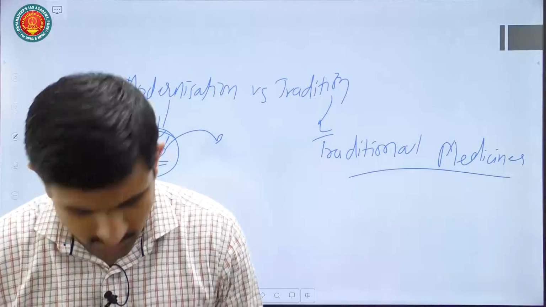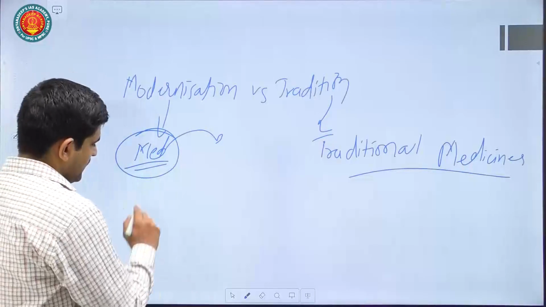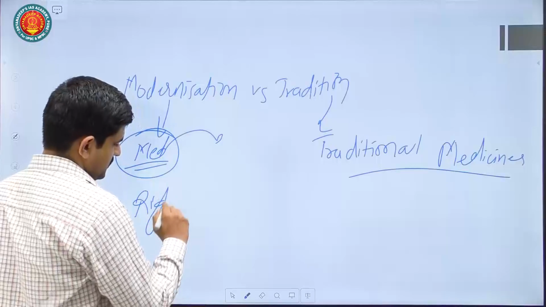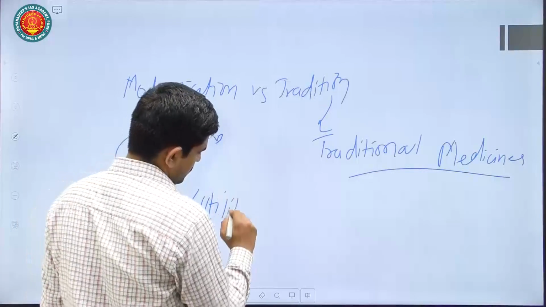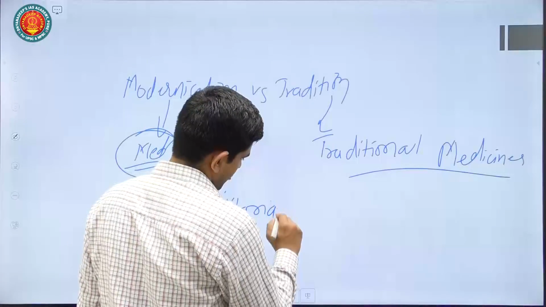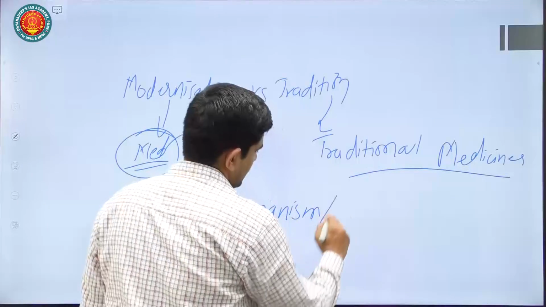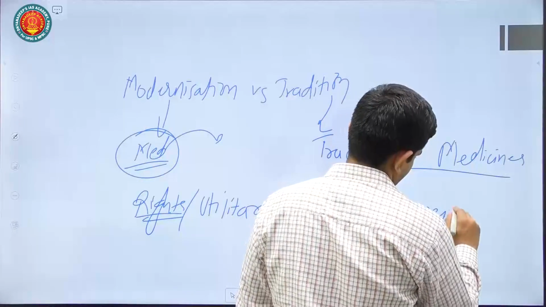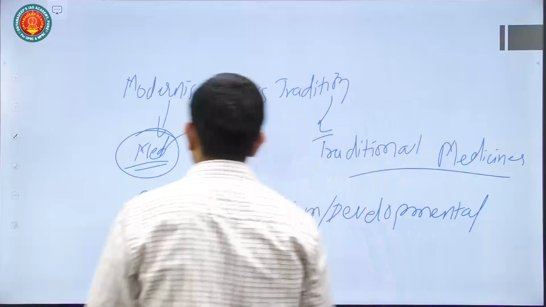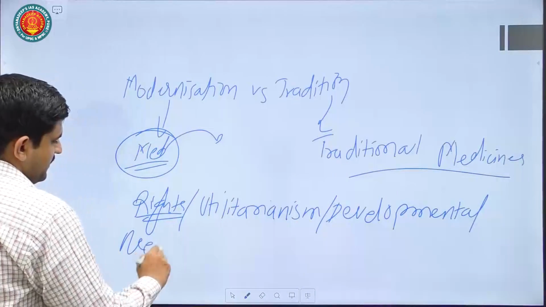You can also talk about tribal rights versus utilitarianism or developmental needs. This is also a very classic dilemma.